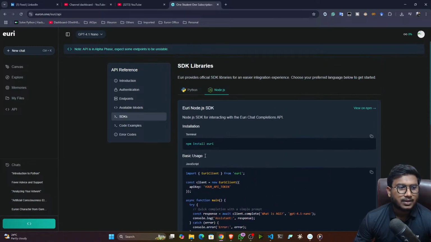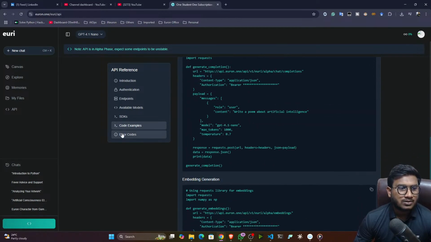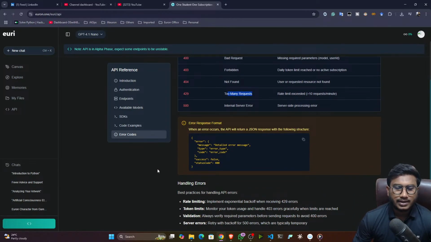You can see. Now some code examples are also available, and some error codes are also there. Let's say if you are getting a 400 response, at that time this is a bad request. 403 forbidden, 404 not found, 429 too many requests, and 500 means internal server error. So if you are getting these kinds of errors, you can check here what kind of error you are getting exactly.